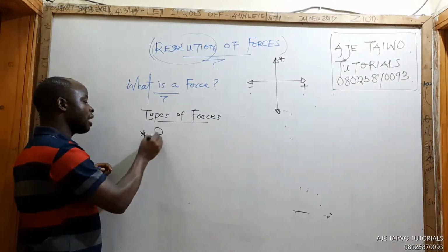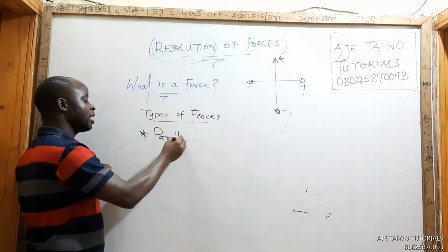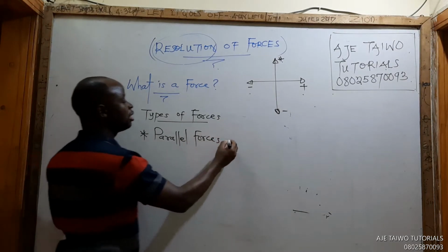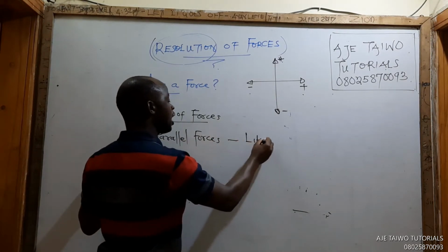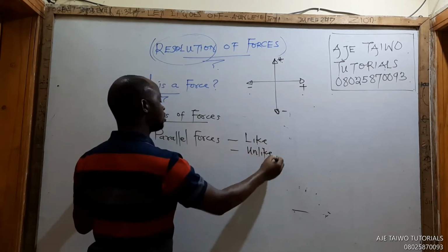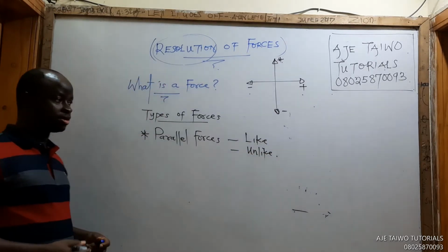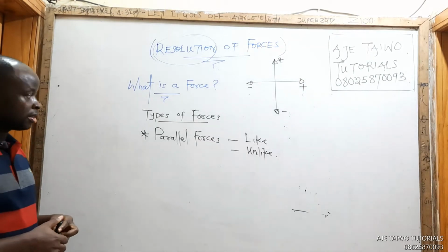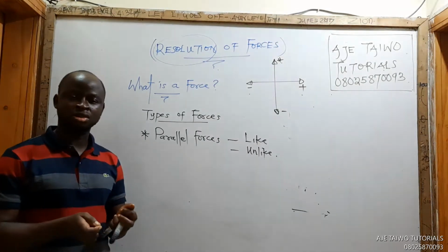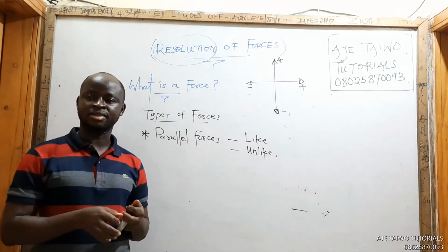One, parallel forces, which can be like and unlike. They can be like and they can be unlike forces. So we have parallel forces. What do we call parallel forces? Parallel forces are forces whose lines of action do not intersect.